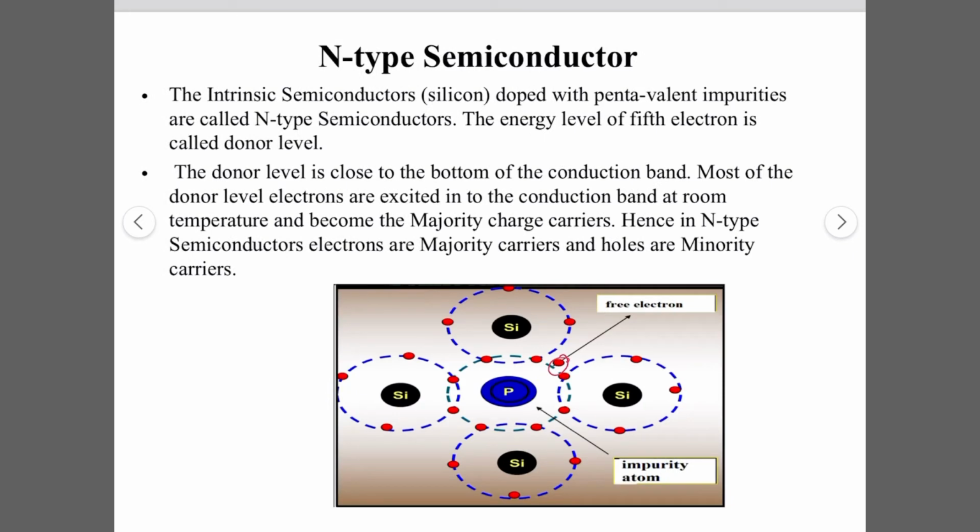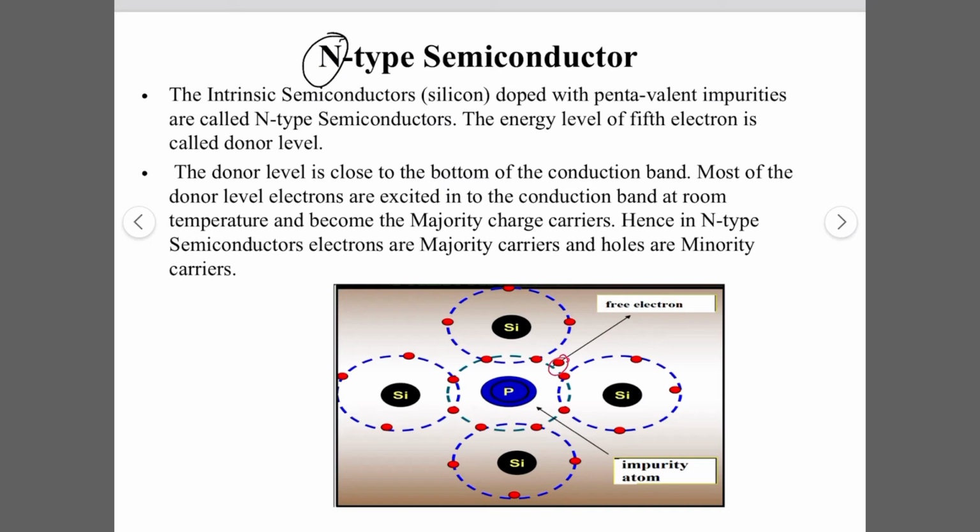First we will discuss the N type semiconductors. We can remember that the N is from negative, which means that we have a larger number of electrons in this type of semiconductor.